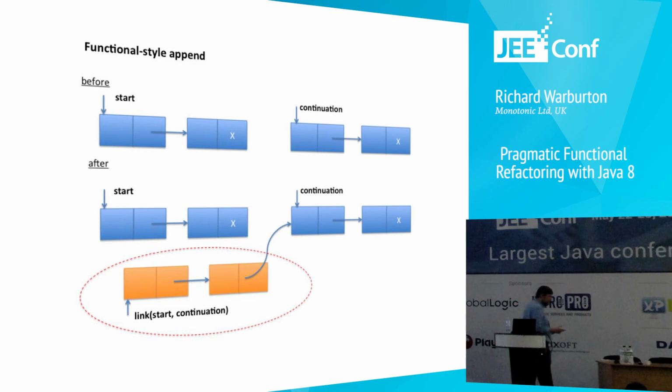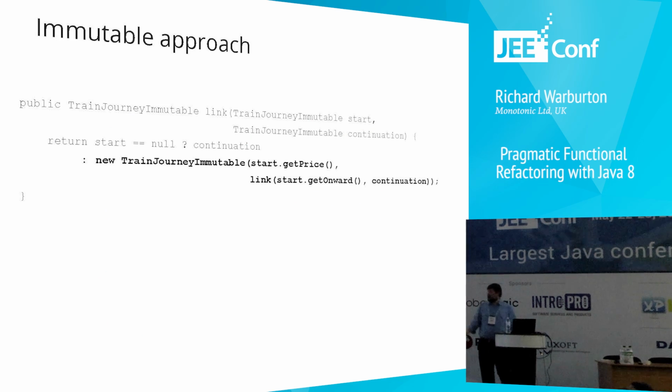The functional style of appending is, instead of updating this onward journey, we return a new train journey. And by returning a new train journey, it means anything else that was referring to the old train journey won't have its state updated from underneath, won't have the rug pulled from under it. So that is an approach that would have stopped us from accidentally introducing this cycle in our train journey graph. And that's an example of how you would update your immutable train journey. We just find the end of it, and then we return a new train journey with the start and the onward journey. Okay?